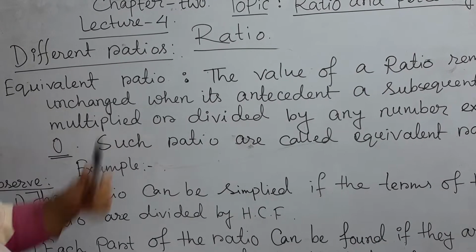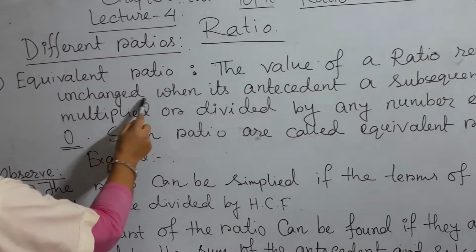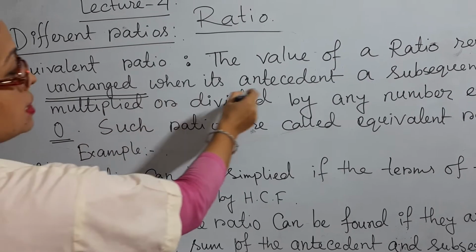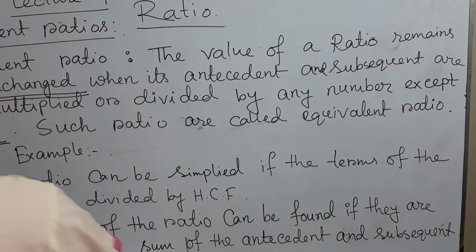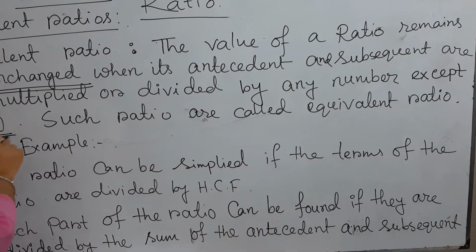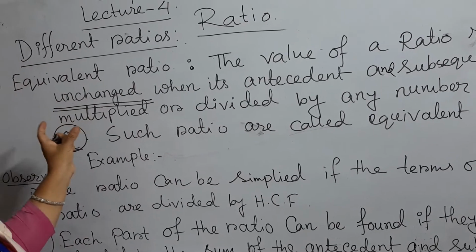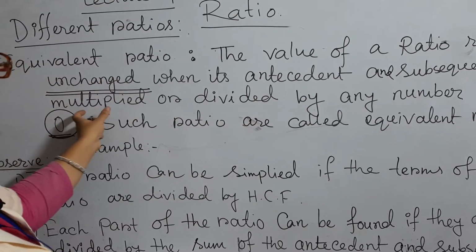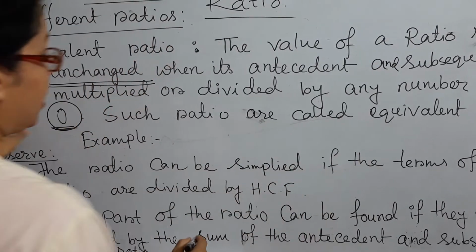The definition is: the value of a ratio remains unchanged when its antecedent and subsequent are multiplied or divided by any number except 0. Such ratios are called equivalent ratios.